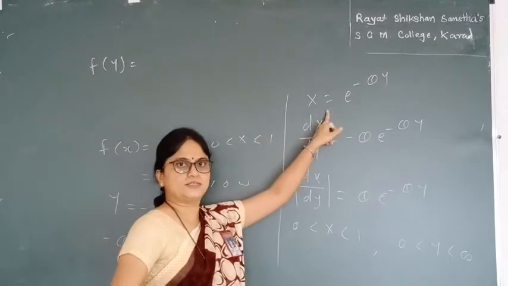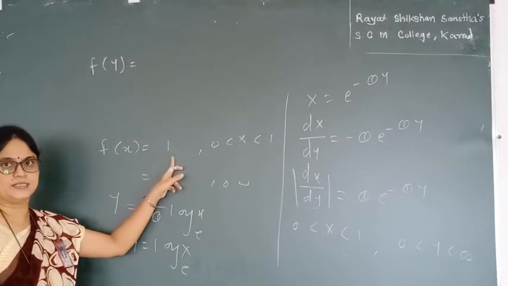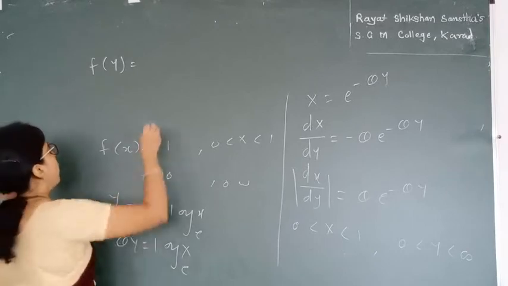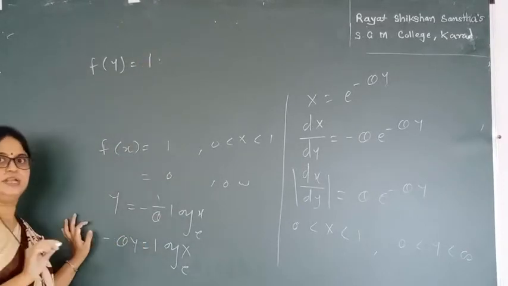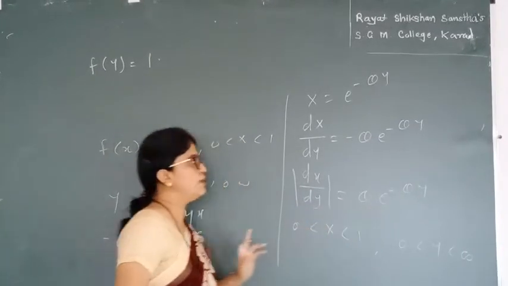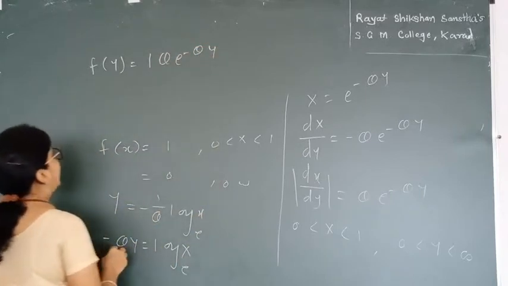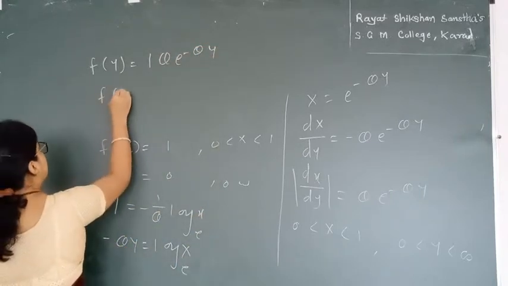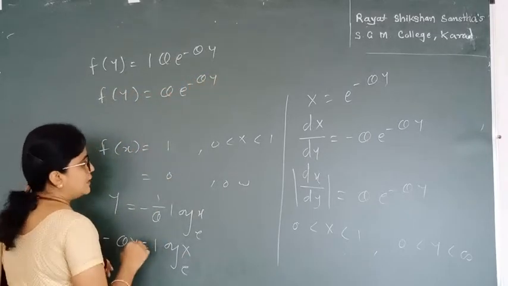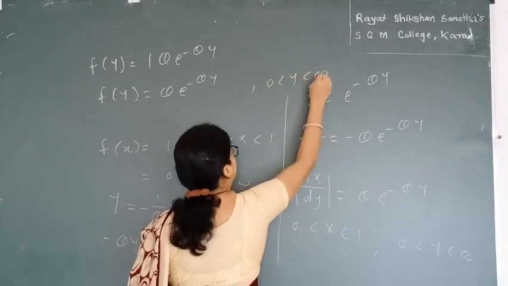Over here my f of x is 1, free from x, so we have only 1 into the modulus of dx by dy, which is theta e raised to minus theta y. So that is my f of y. The distribution of y is theta e raised to minus theta y, and the range of y is 0 to infinity.